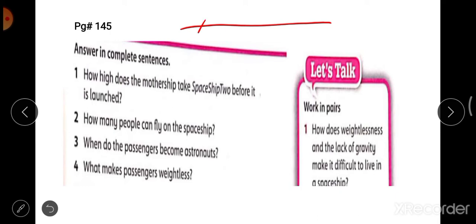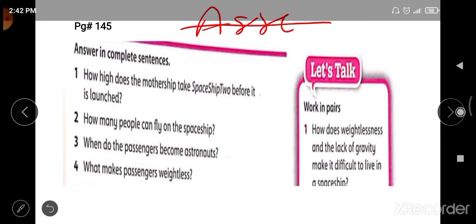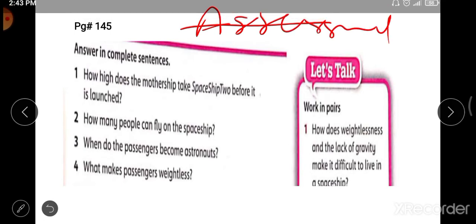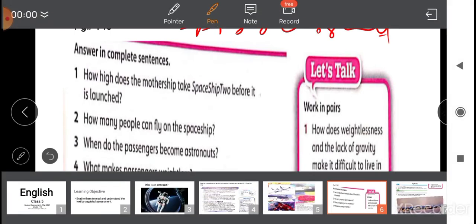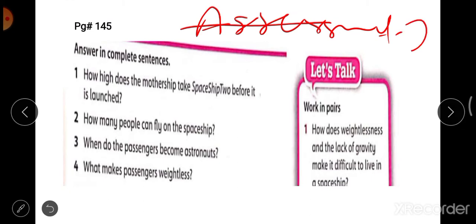You will write Assessment 2. Kids, you have done this on Monday. Assessment number 2 and day. You will write your day, then you will write the topic. What is the topic?